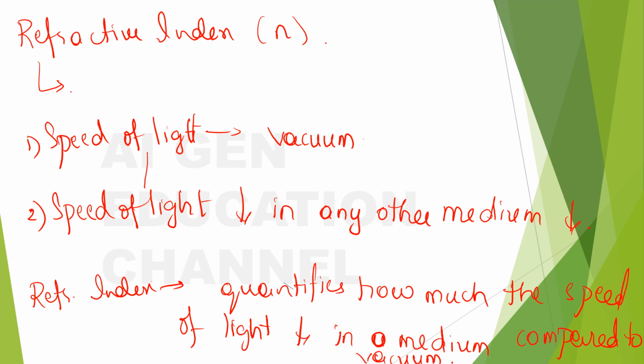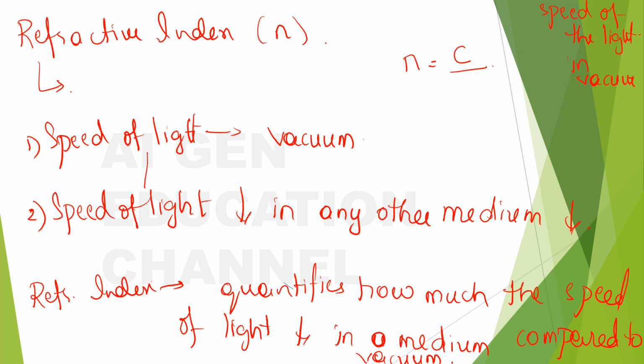So the refractive index quantifies how much the speed of light decreases in a medium compared to vacuum. If you have to write it, n is the refractive index and c is the speed of light. Always, the speed of light in general is denoted by c. So c is the speed of light in vacuum.